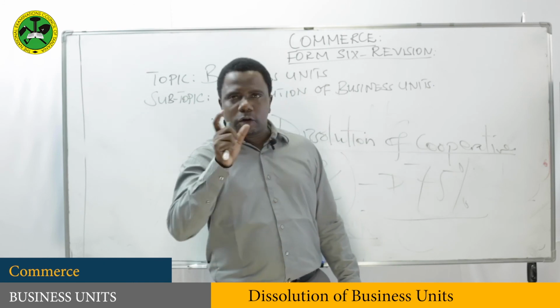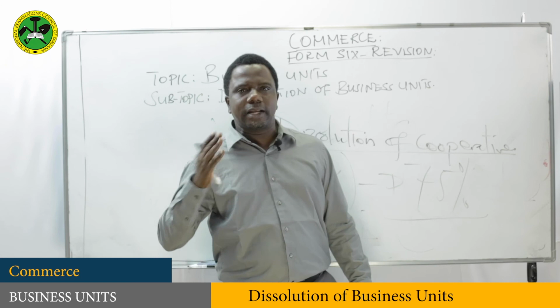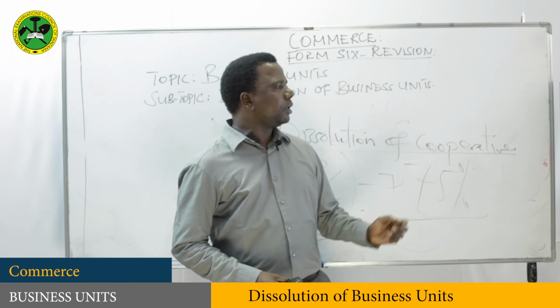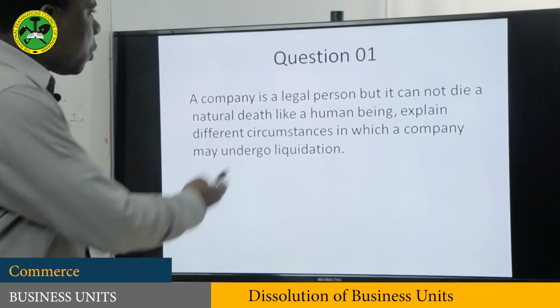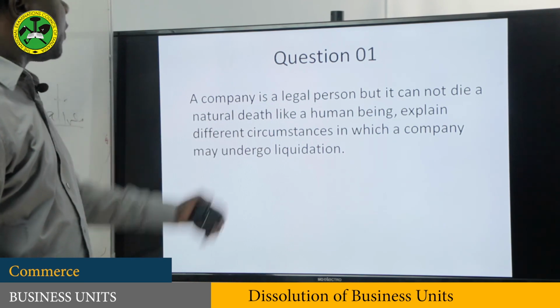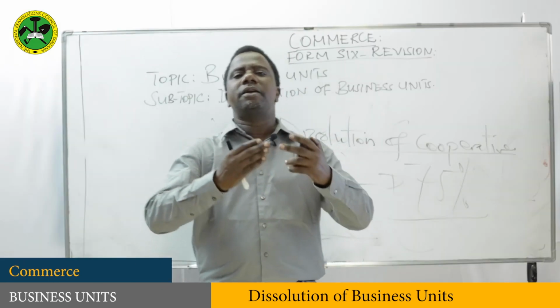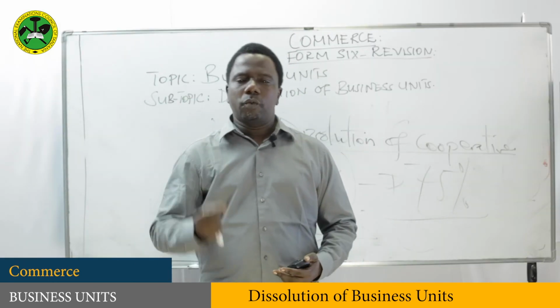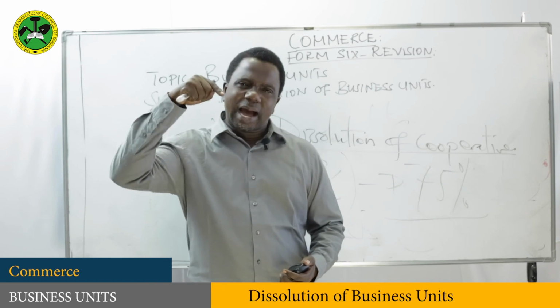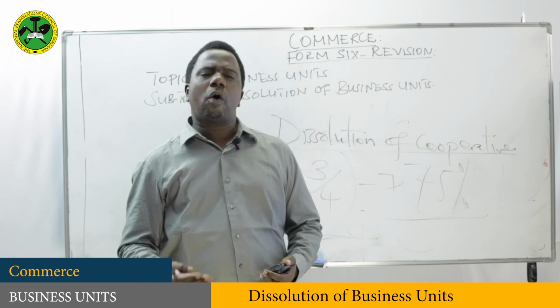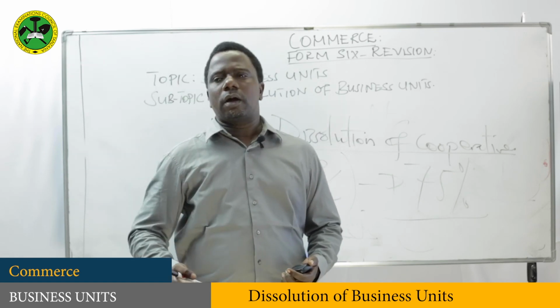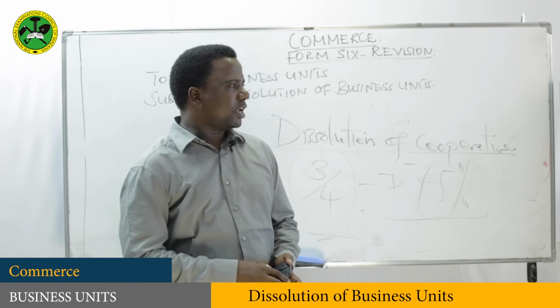Here you provide different reasons in which a company may undergo liquidation. Or what are the causes of a company to undergo liquidation?